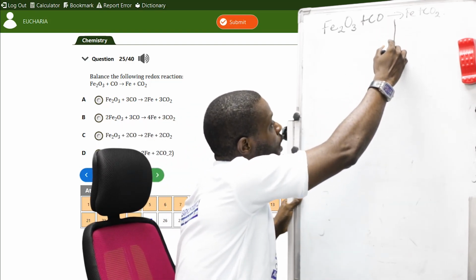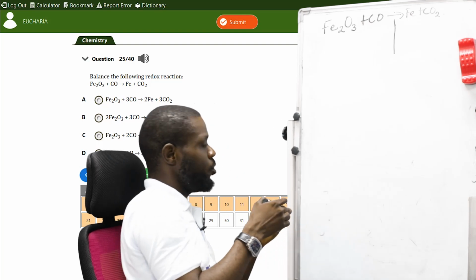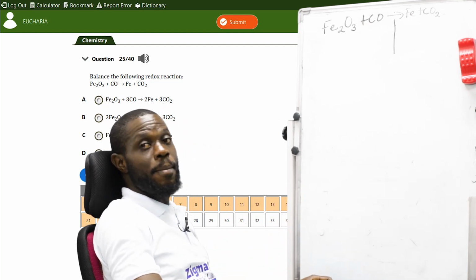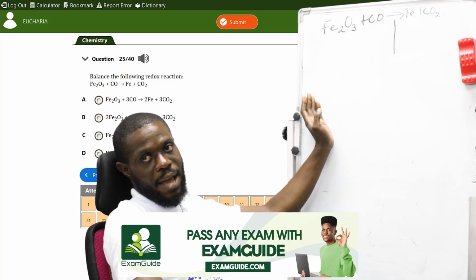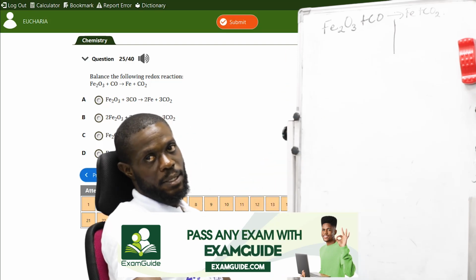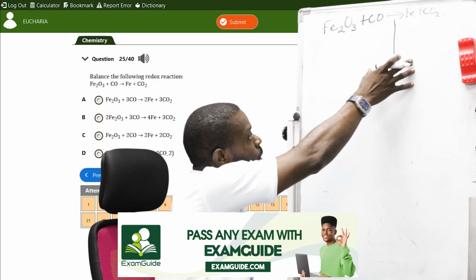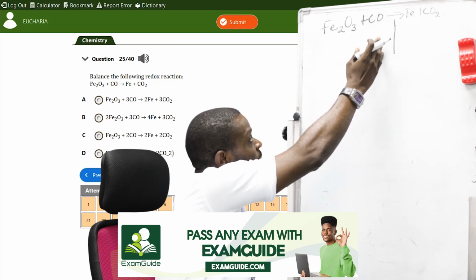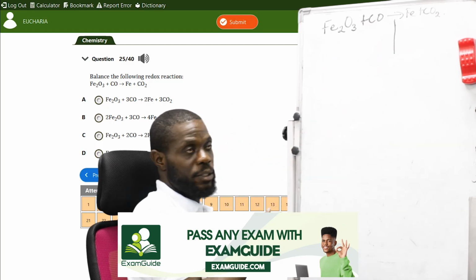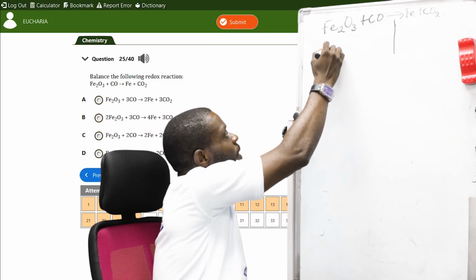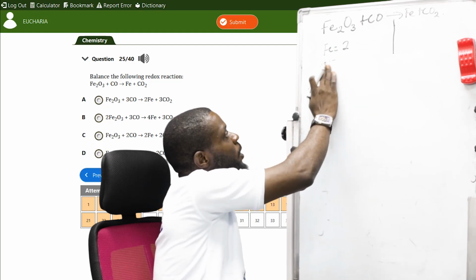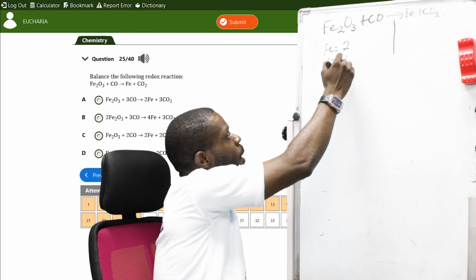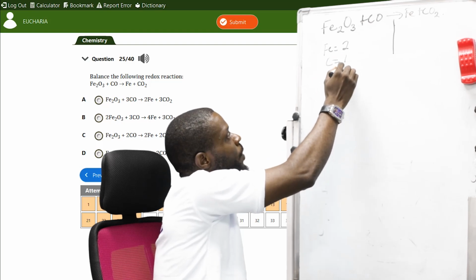Now you split the reaction into two. Every chemical reaction has two sides: the reactants on the left and the products on the right. So you split it into two, differentiating the reactants from the products. Now here, Fe is 2, C is 1, and O is 4.